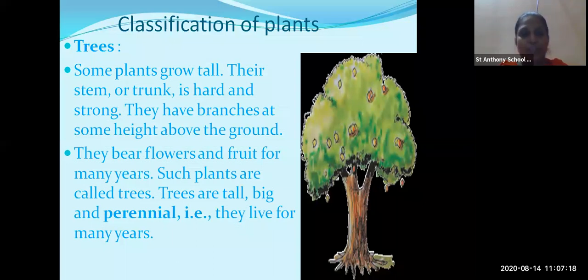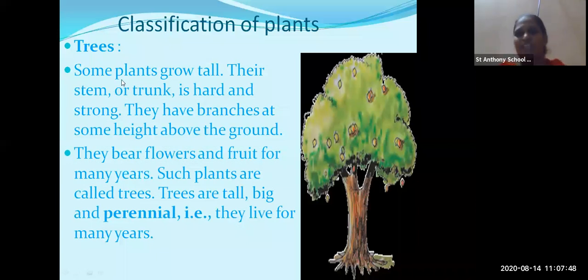The scientist Carl Linnaeus put forth the classification of plants for our benefit. Now the first classification, what was it? It is trees.